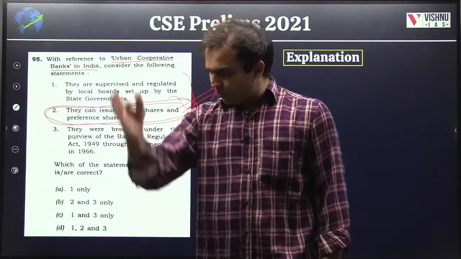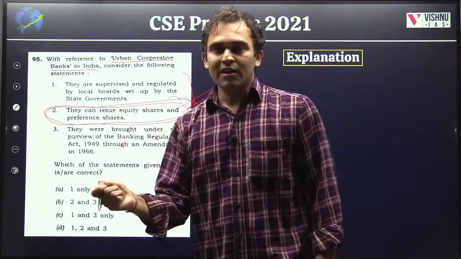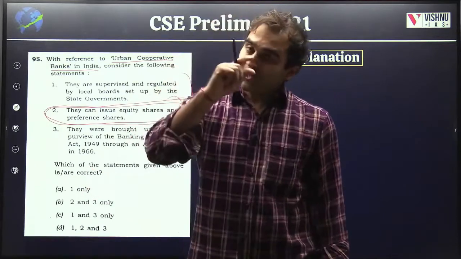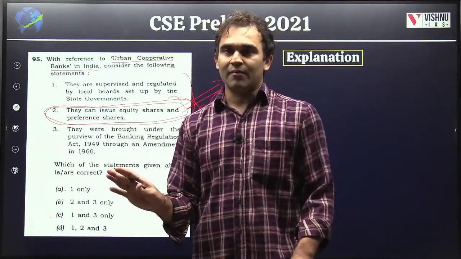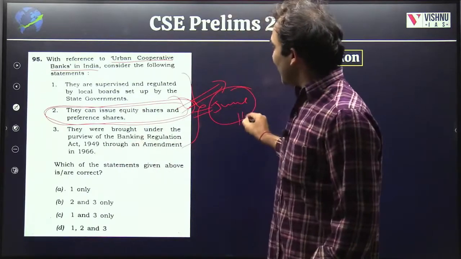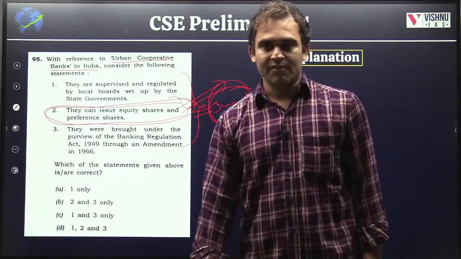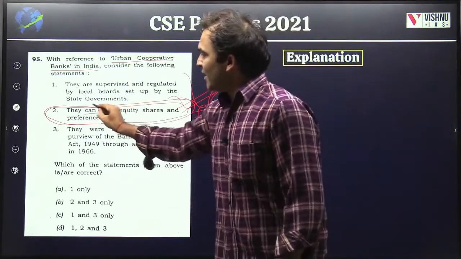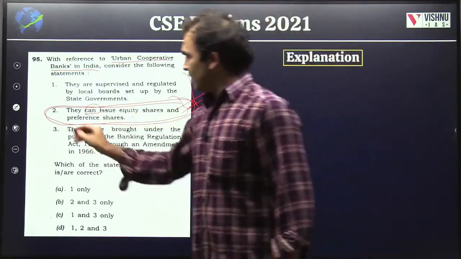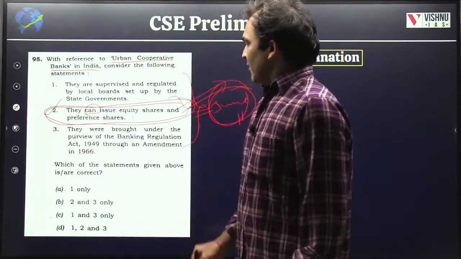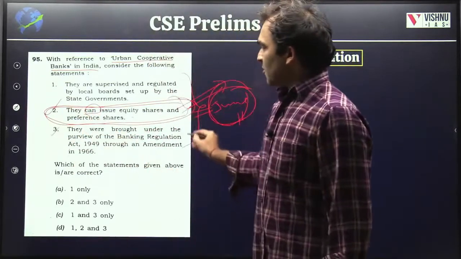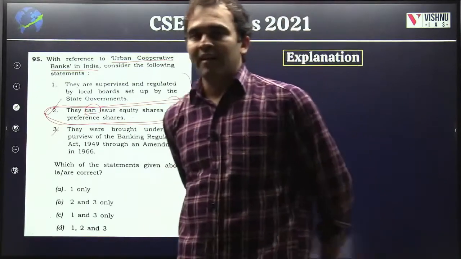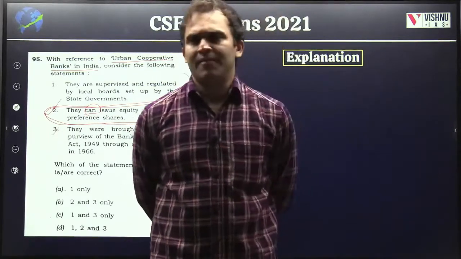We don't have to read who all can issue shares or preference shares, or what the conditions are. We don't require that. The fact that RBI came up with guidelines in June was in current affairs. So yes, if RBI has come up with guidelines, it means they can issue equity shares and preference shares. Then look at the third option. They were brought under the purview of the Banking Regulation Act 1949 through an amendment in 1966, which is a fact.